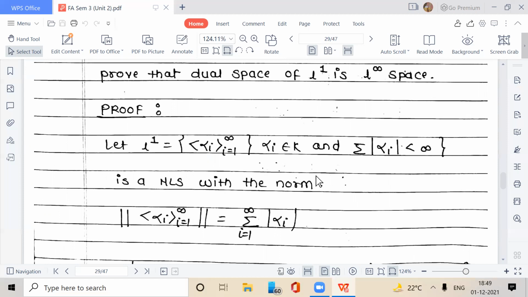It is a norm-linear space with the norm of (alpha i) equal to summation i equal to 1 to infinity mod of alpha i. K is generally the set of all real numbers.